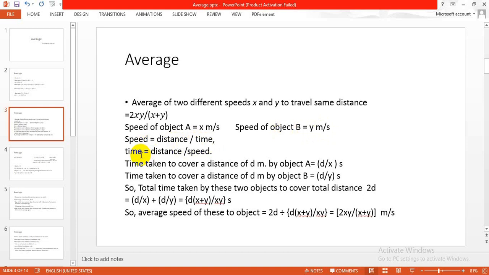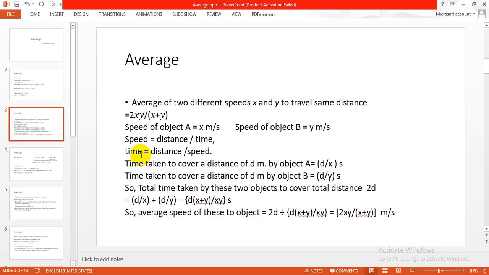So the time taken to cover a distance of d meter by object A is equal to the total distance d by speed x, so d by x second. The time taken to cover a distance d meter by object B is equal to d by y second.